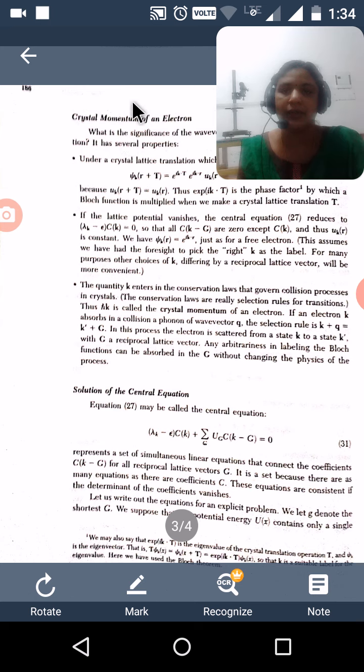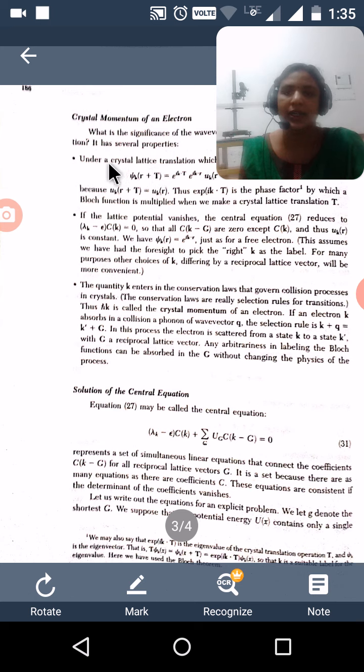You studied earlier the phonon momentum, P = ħk. This is the same as the crystal momentum, that is the lattice momentum or crystal momentum, which is ħk. Here the wave vector k has some significance, and it has several properties.